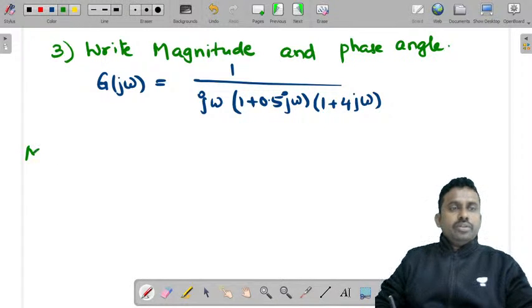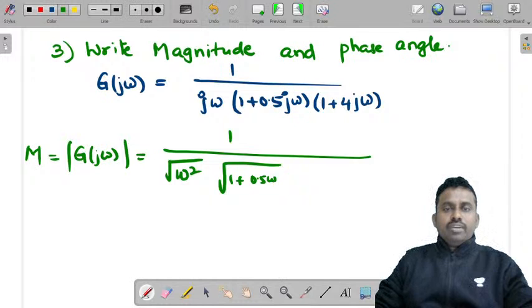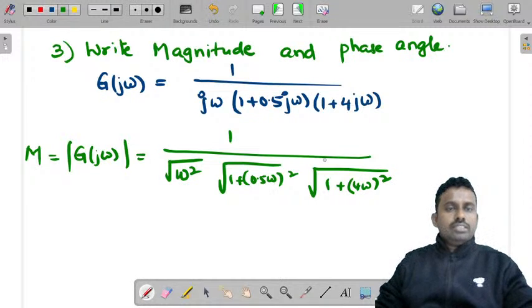What is the magnitude? M is equal to mod of G(j omega) is equal to 1 by root of omega square, under root of (1 + (0.5 omega) whole square), under root of (1 + (4 omega) whole square). This is magnitude.